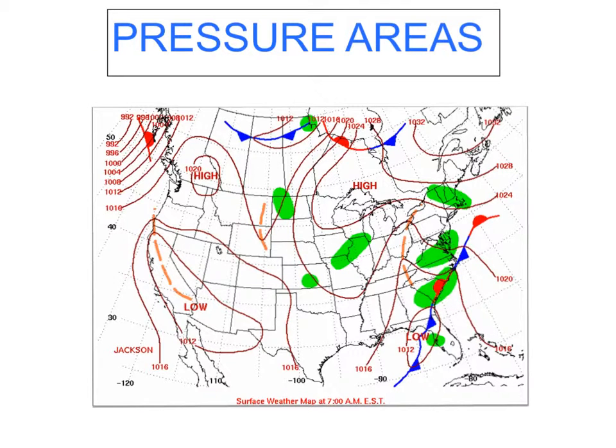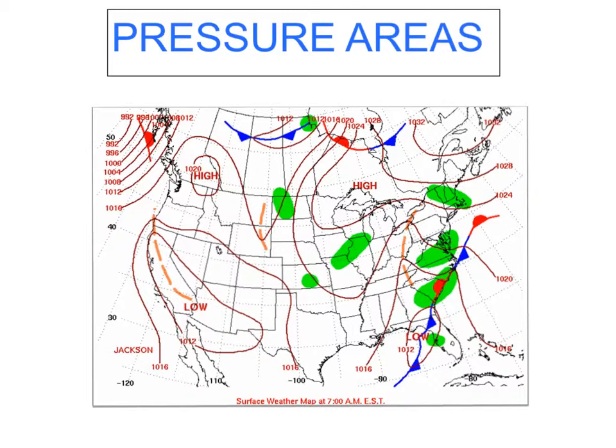We're going to look at pressure areas. First, there's a low pressure system near California and Arizona, which will bring stormy weather. Also in Florida, there's a low pressure system which will also bring bad weather. There's a high pressure system in Washington and Oregon, which will bring clear skies. There is another high pressure system near Wisconsin and Minnesota, which will also bring clear skies.